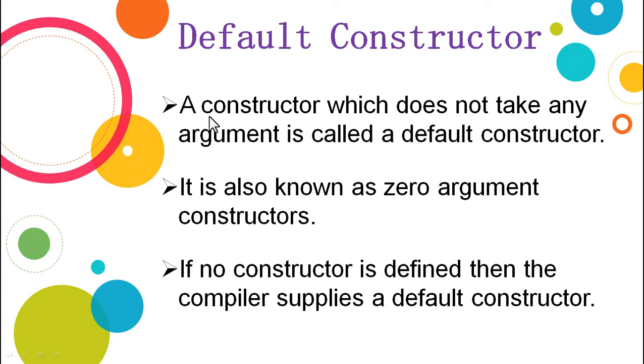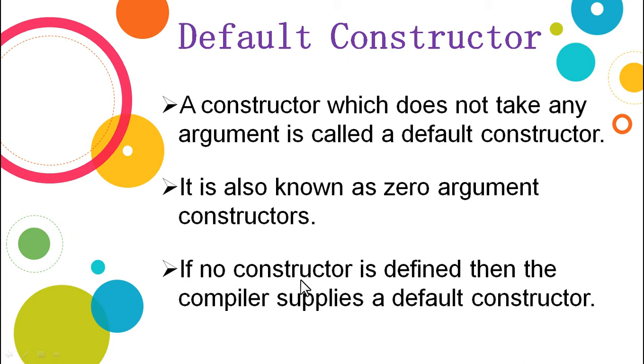The default constructor does not take any argument or any parameter. Such a constructor is called the default constructor. As explained in the second point, it is also known as a zero argument constructor. That is, the constructor will not have any parameter. Where the parameters are present, they are present within the parenthesis.